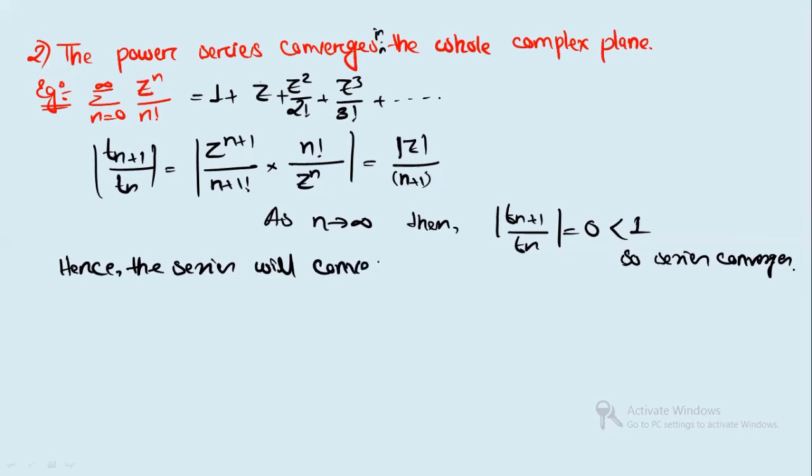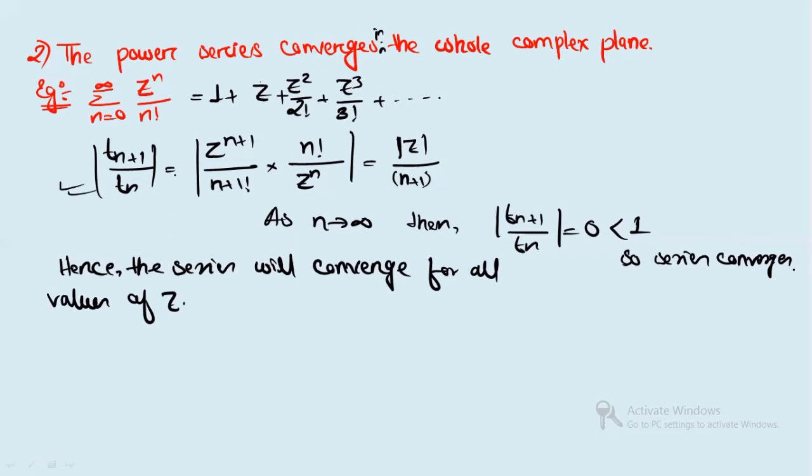So you can say, hence the series will converge for all values of z, right? Because the power series converges in the whole complex plane, and you are getting here the value of this term to be 0, which is less than 1. So the series will converge for all values of z. All right, that is, it will converge in the whole complex plane.